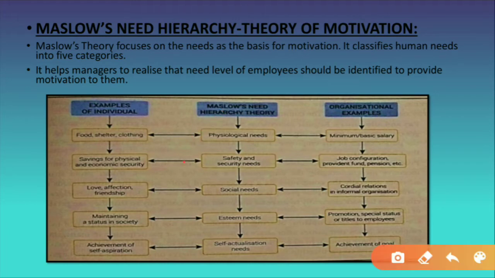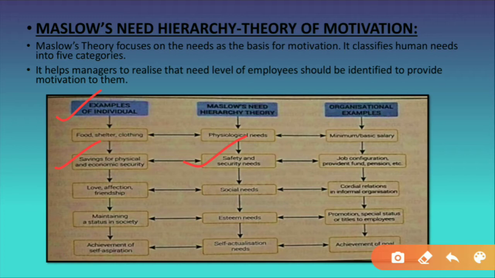Coming to the next need, that is safety and security needs. Here it is told about the safety and the security which people require. So according to the individual, what is the safety need? See and read: saving for physical and economic security. For example, for a normal individual, what is their safety need? The savings. Savings for physical and economic security, maybe for the security of oneself.